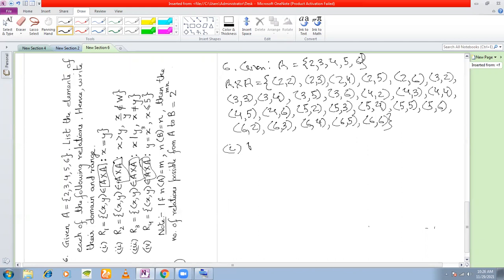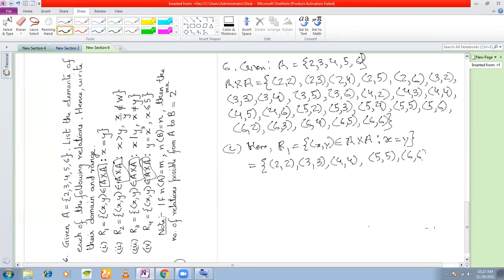R1 is a relation x, y belongs to A cross A, binary relation such that x is equal to y. So what are the ordered pairs? If you see in A cross A, you have 2, 2 as an ordered pair, 3, 3 as an ordered pair in which x is equal to y, 4, 4, 5, 5, and 6, 6. Only these.